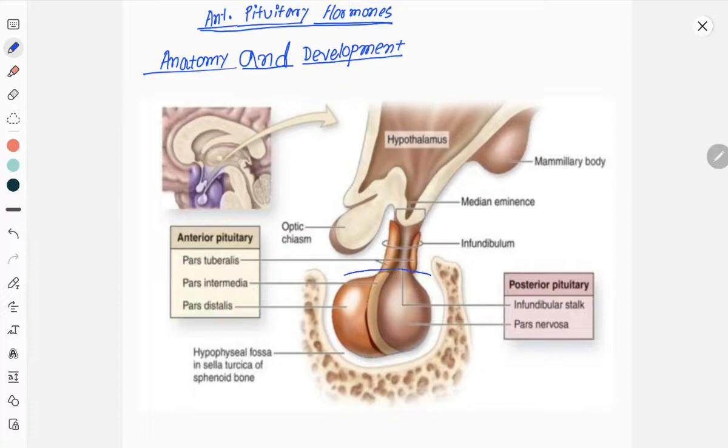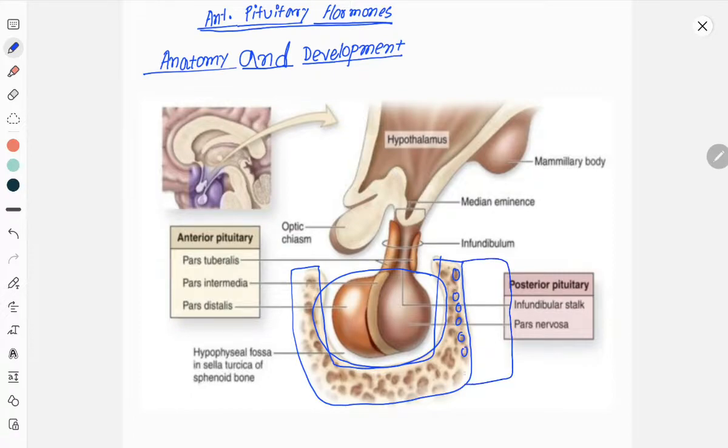The pituitary gland is situated in the hypophyseal fossa in the sella turcica, which is surrounded by the sphenoid bone and sphenoid sinus. These air pockets are the sphenoid sinus. Lateral to the sphenoid sinus there is another, venous structure, called the cavernous sinus. Above the pituitary gland there is the optic chiasma. The connection between the pituitary and hypothalamus is the infundibulum or pituitary stalk. This is the hypothalamus, and above it we have the third ventricle.